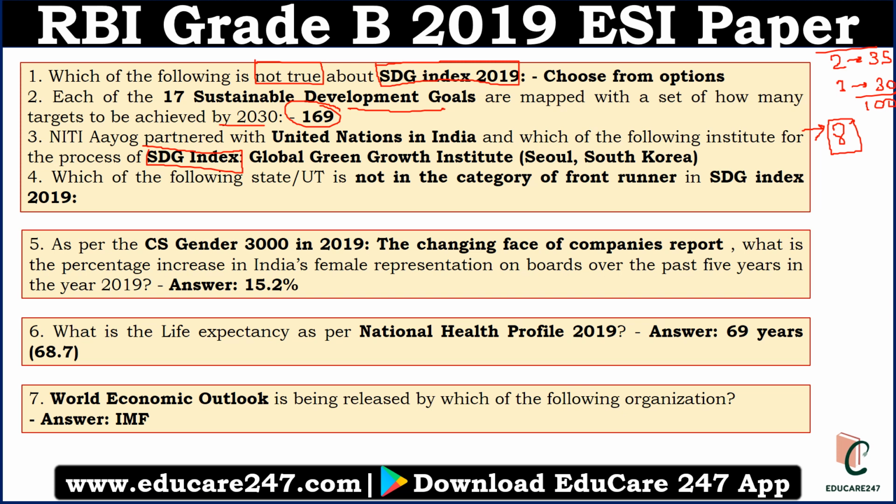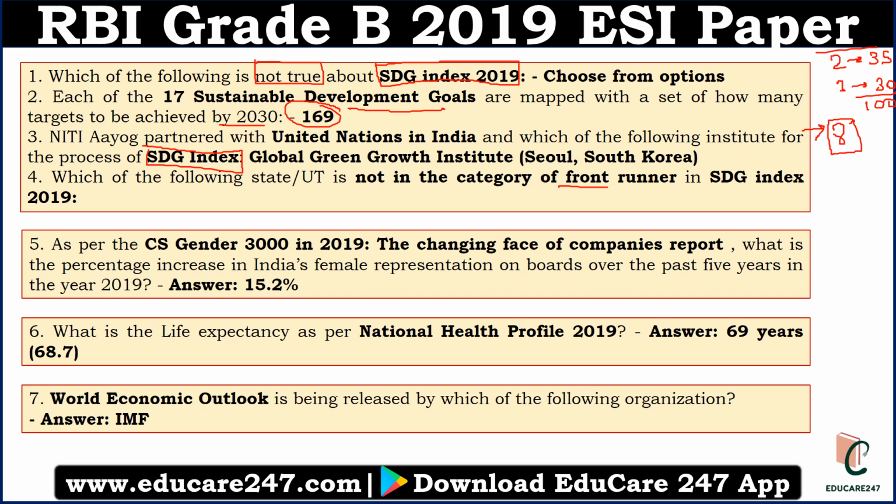Now another question was, which of the following states and union territories is not in the category of front runner in the SDG Index? So you can see that ranking will be asked. That is very important. If you see the SDG Index, there are front runner states and a question has been asked on that. So now you can understand there are questions related to ranking, questions related to institutes, questions related to basic facts, and questions related to a static portion. So these are very diverse in nature. Now you have to prepare reports in very detail, then only can you solve all the questions and get 8 marks. Now let's talk about the 1-mark question.